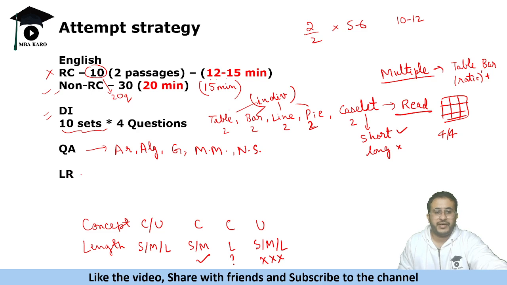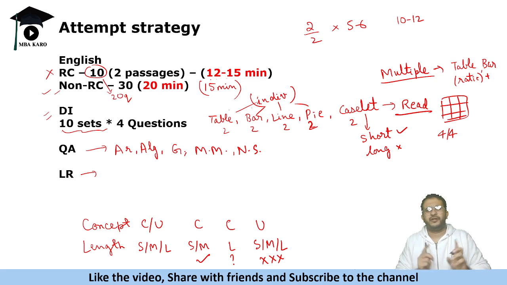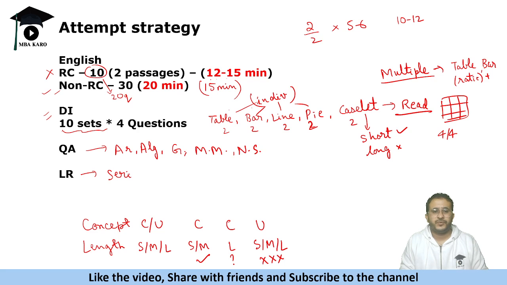Now coming to LR, again first you need to know the concepts. I'm sure you are aware of most of the concepts. There will be certain questions which are easy pickings. Let me tell you which are the easy pickings. If you get series based questions, usually easy होता है, easily doable. Okay, then you might get blood relations, okay, directions. In these, see the length of the question. If the length is short, go ahead and attempt these.